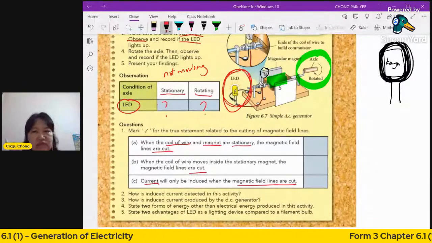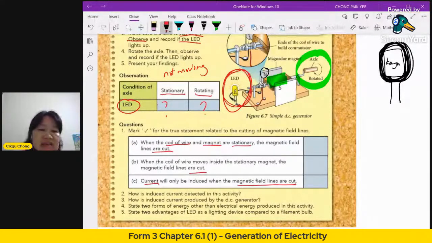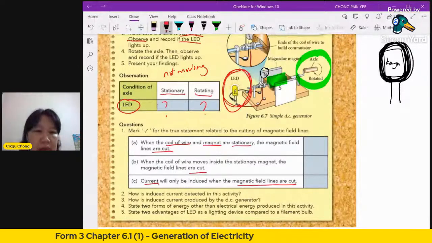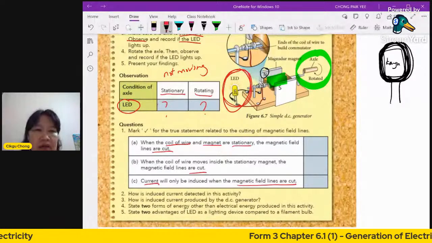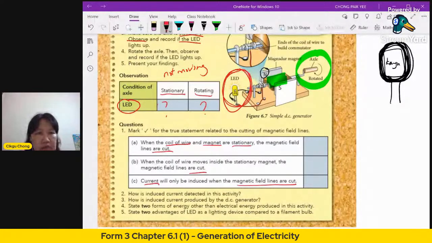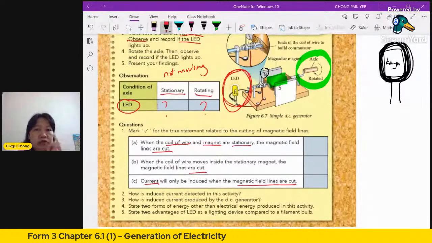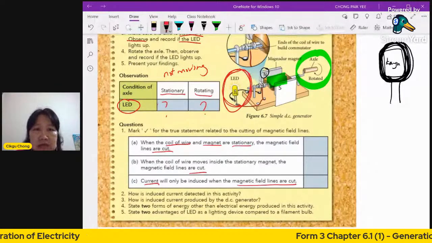Number 5: State two advantages of LED as a lighting device compared to a filament bulb. Now, why don't we use the normal filament bulb? The normal bulb, the one that we used last time, uses a filament. The electricity goes into the filament and makes it so hot that it lights up. That is the old, traditional type of bulb.